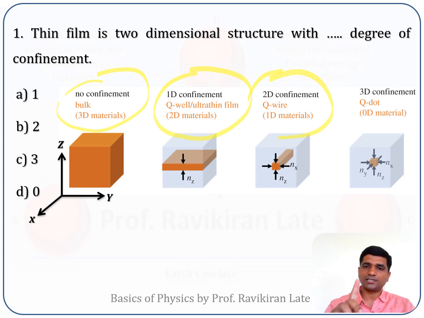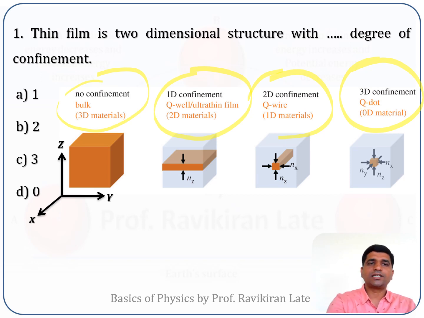Such materials are called one-dimensional materials, for example quantum wires. And if you further restrict the x-axis as well, you will get just a point at the origin. Such materials are called quantum dots, which are zero-dimensional materials with 3 degrees of confinement.